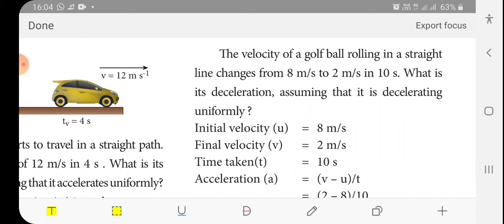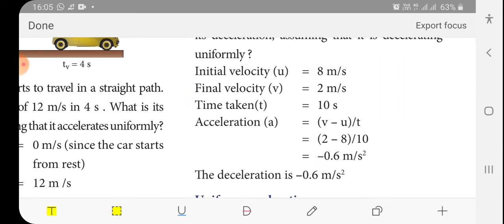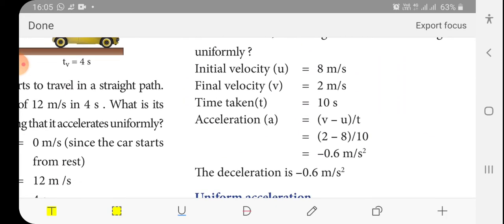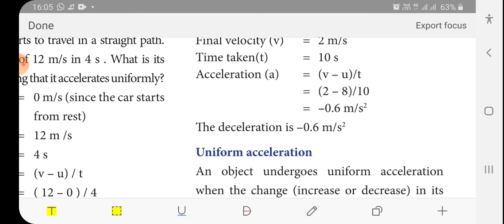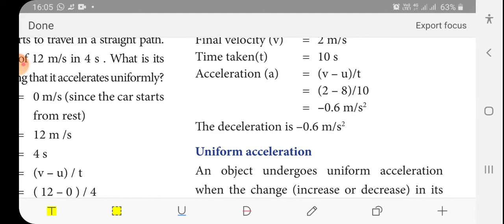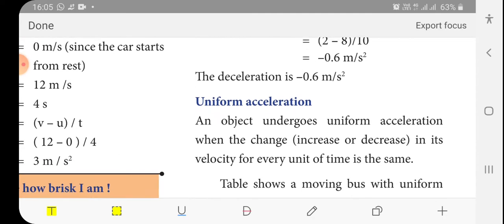The velocity of a golf ball in a straight line changes from 8 meter per second to 2 meter per second. The velocity is decreased. What is the deceleration? If velocity decreases, the acceleration is called deceleration. Assuming uniform deceleration, initial velocity 8, final velocity 2: 2 minus 8 gives minus 6, divided by 10, so minus 0.6. The acceleration has a direction, so the negative sign is there. This is a deceleration, uniform acceleration.